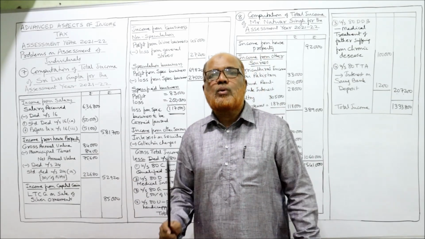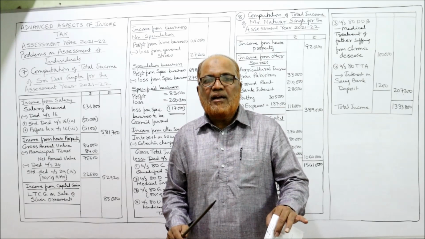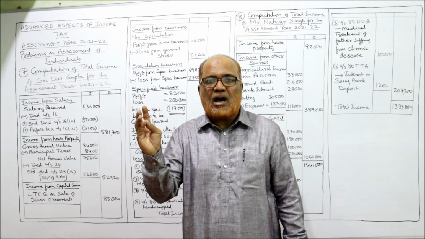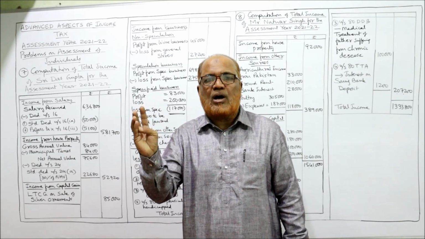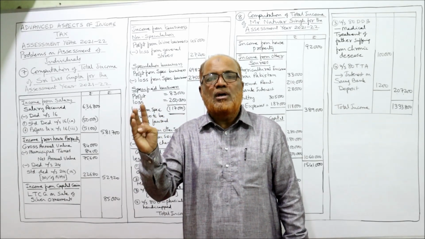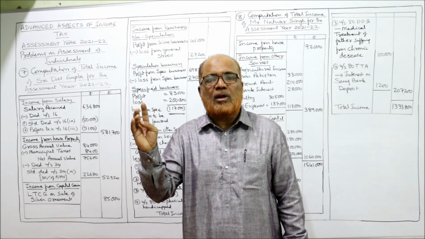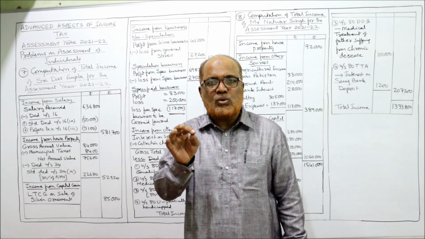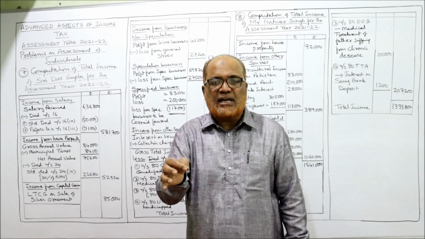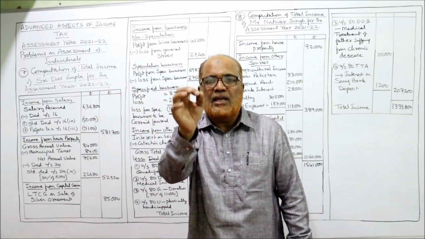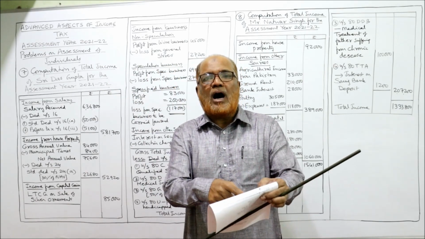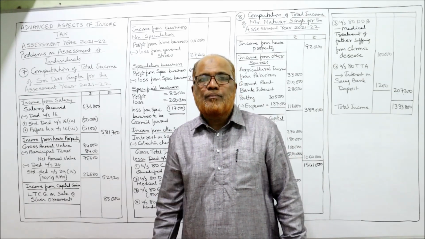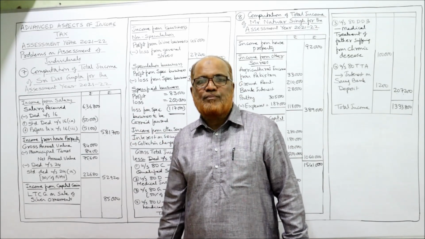The second deduction is 24B: interest on loan taken for purchasing the house, constructing the house, repairing the house, renovating the house, or reconstruction of the house. Only if the loan is taken for this purpose and interest is paid, will deduction be allowed. In our problem, interest paid on mortgage loan is not allowed as deduction.